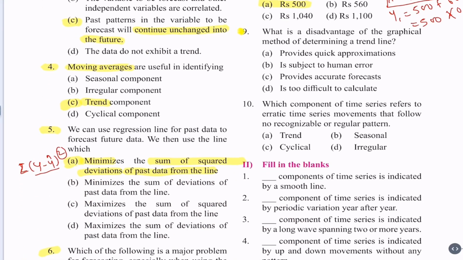Question 9. What is a disadvantage of the graphical method of determining a trend? A. Provides quick approximations. B. Is subject to human error. C. Provides accurate forecasts. D. It is too difficult to calculate. Now we want the disadvantage. Okay, so it is subject to human errors is the disadvantage.